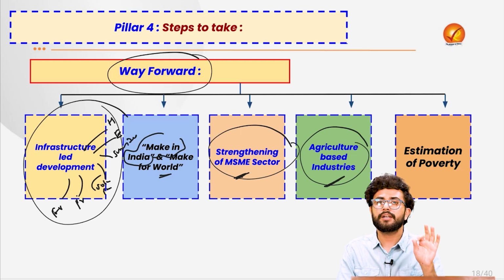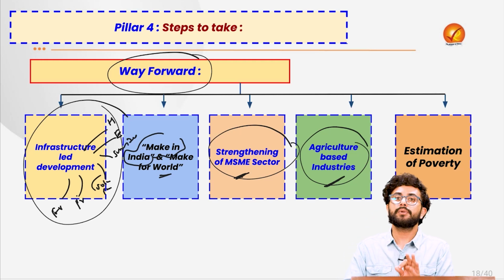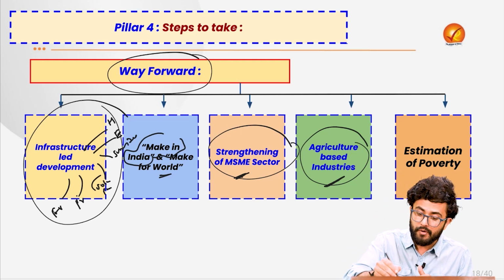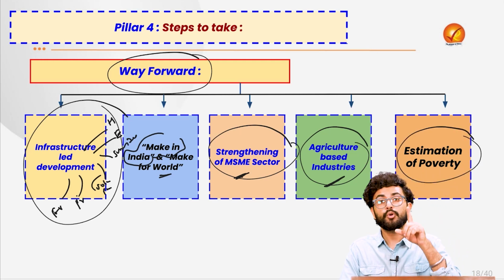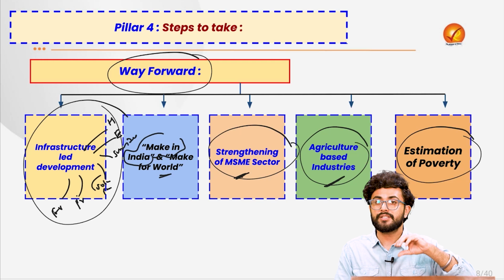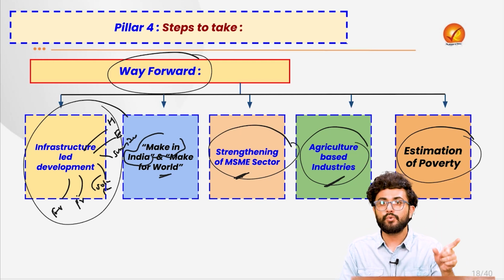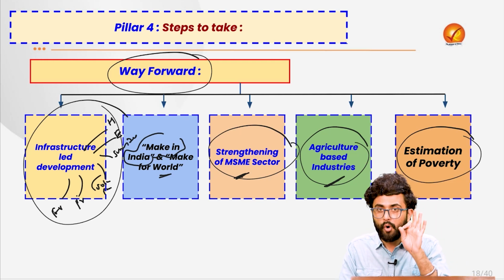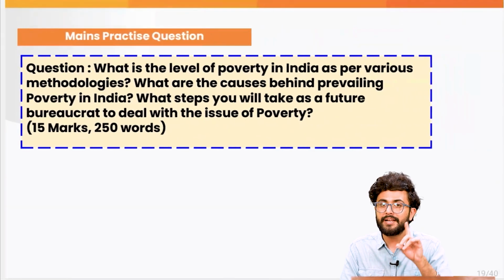And at the same time, the article today basically suggests that there shall be a uniform parameter for poverty estimation in our country as well, because we are currently calculating our poverty on the level of 2011. So that is quite outdated. We need to update that as well. Keep all of these arguments and suggestions in your mind and try to attempt this question.